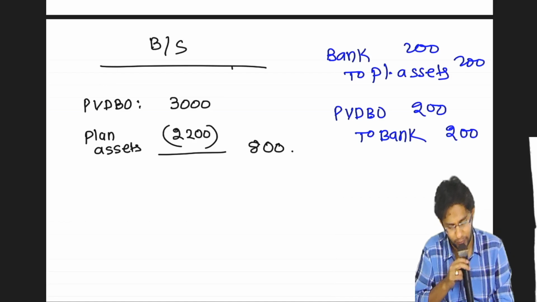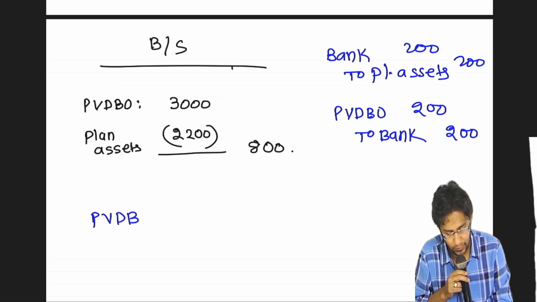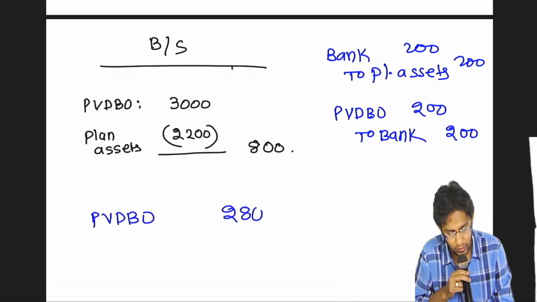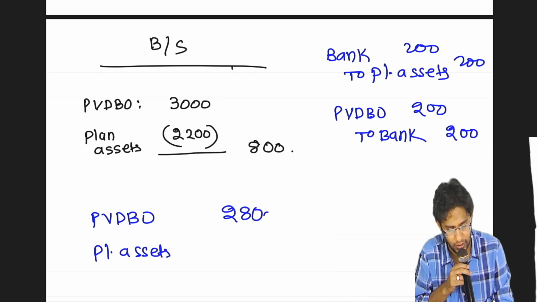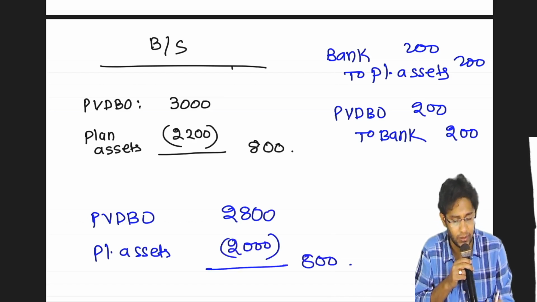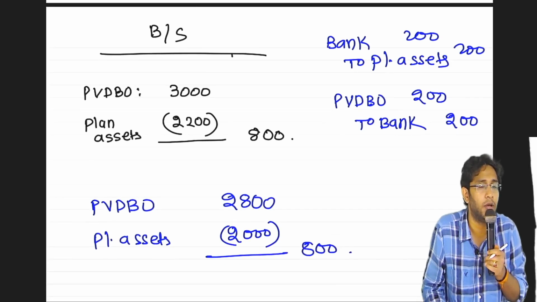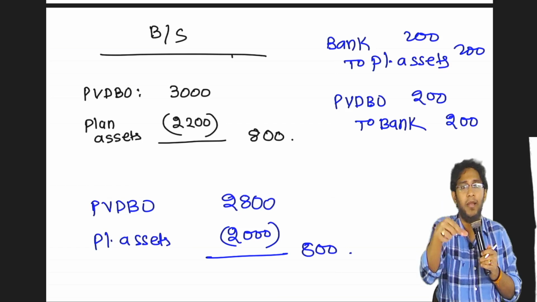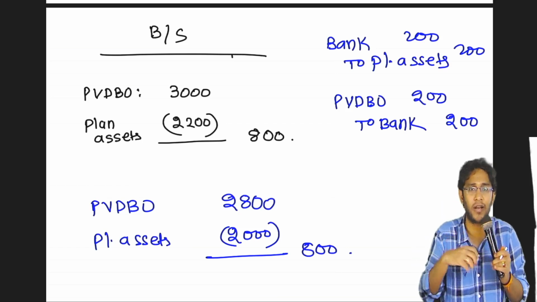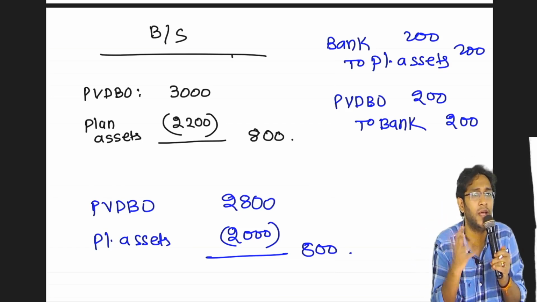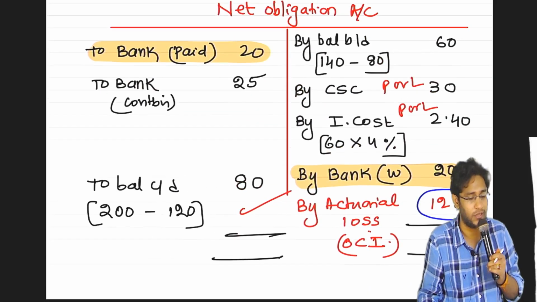Why will it not come? You can see now. PBDBO from 3000 will become 2800. Plan assets 2200 become 2000. Net effectively it is appearing at 800. Can you observe that, from the net obligation point of view, the amount withdrawn and paid is not having any impact? That's exactly what you can see.